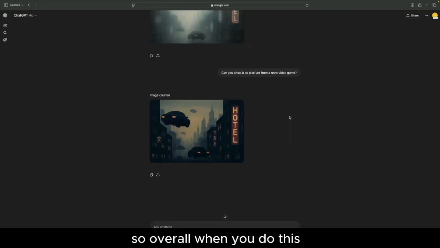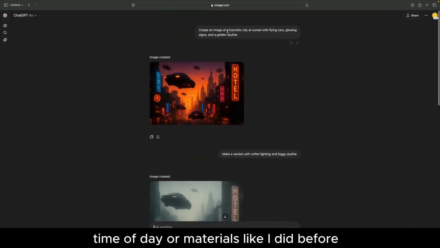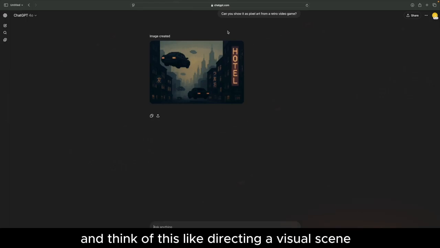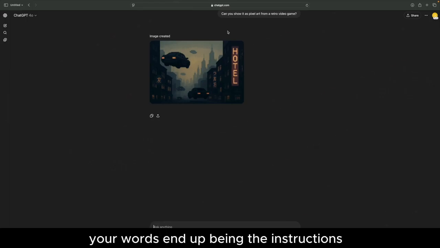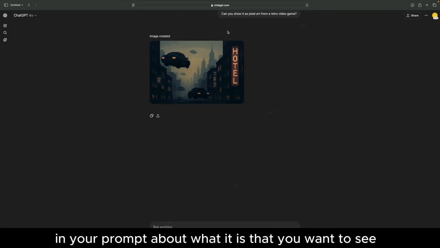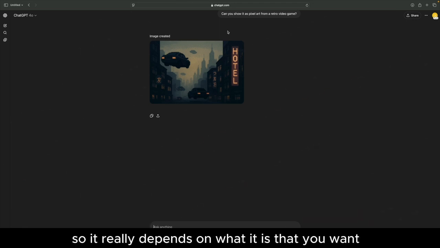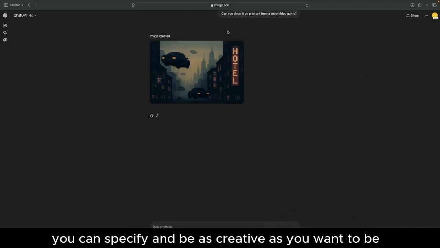So overall, when you do this, be specific with your prompts. Mention things like lighting, mood, time of day, or materials like I did before. And think of this like directing a visual scene. Your words end up being the instructions, so be very clear and specific in your prompt about what it is that you want to see. You can also stack constraints like in the style of Studio Ghibli or at night or with a magical vibe. So it really depends on what it is that you want. You can specify and be as creative as you want to be.